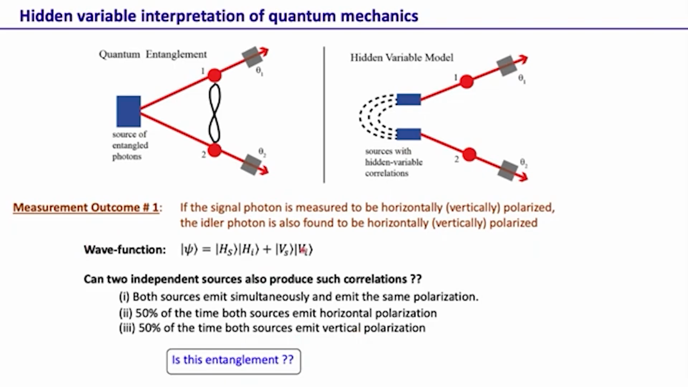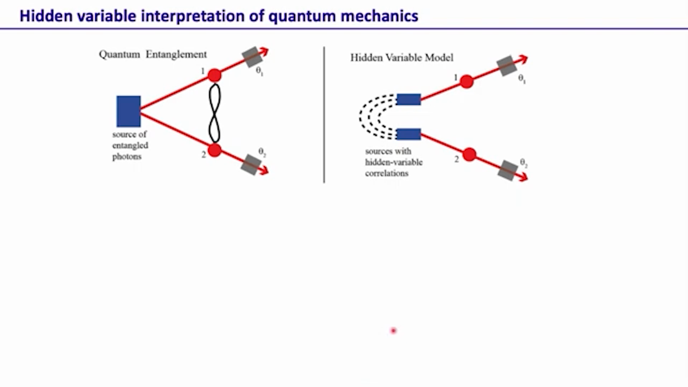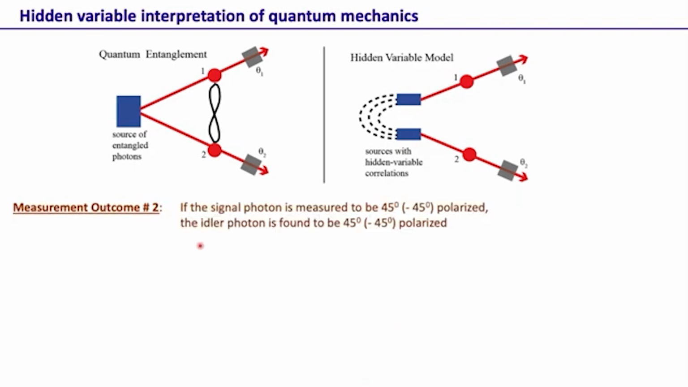So is this entanglement? This measurement outcome that we see, is this entanglement? The answer is no. Let's look at another measurement outcome. Here in this case, an experimentalist sees that whenever a signal photon is measured to be 45-degree polarized, the idler photon is also 45-degree polarized. And whenever signal is minus 45-degree polarized, idler is also minus 45-degree polarized.